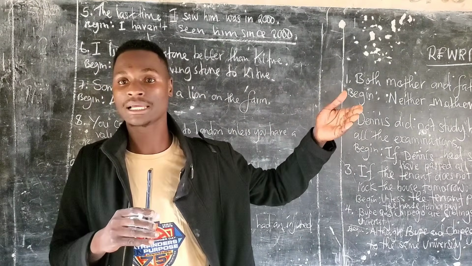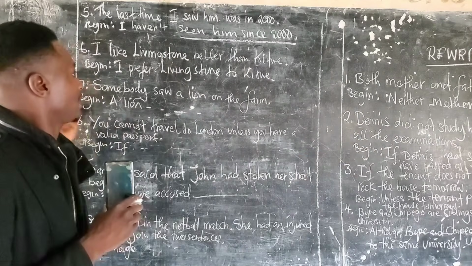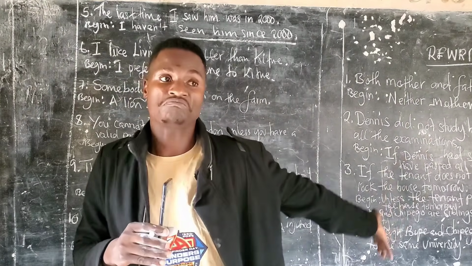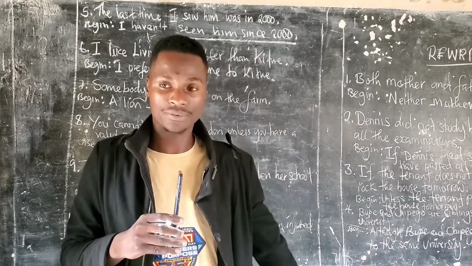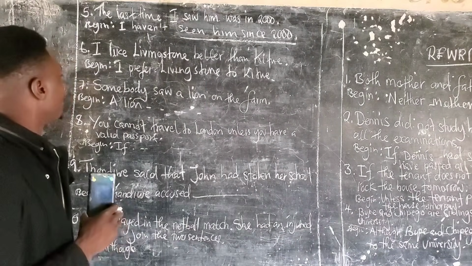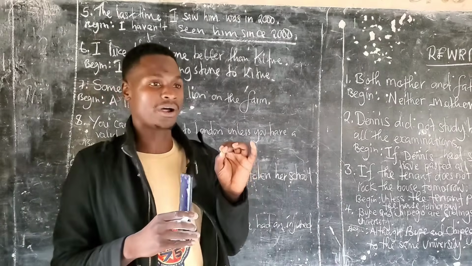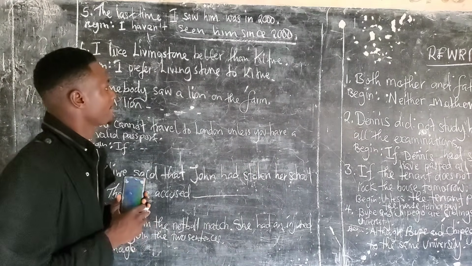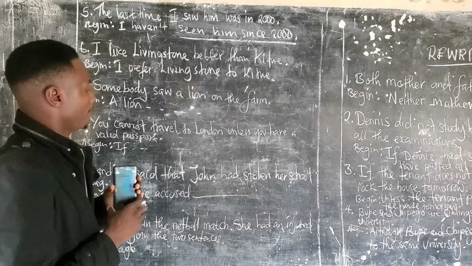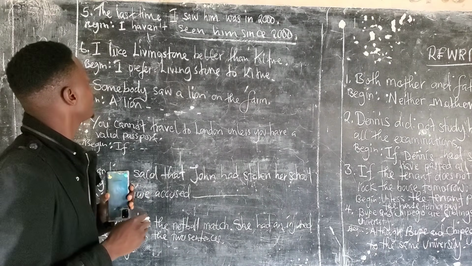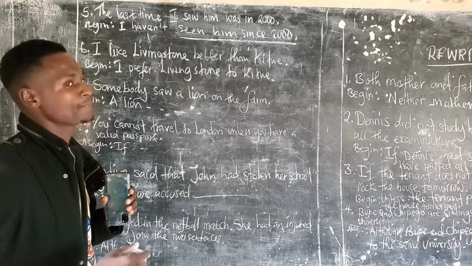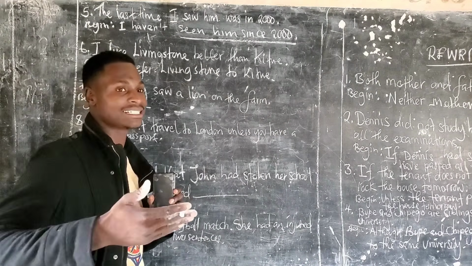I like Fanta better than Coca-Cola. If you want something like that, cool. But as long as you're using prefer, it is to.